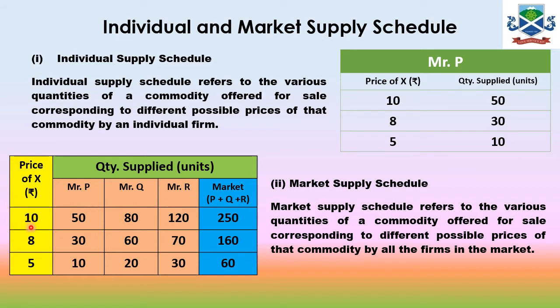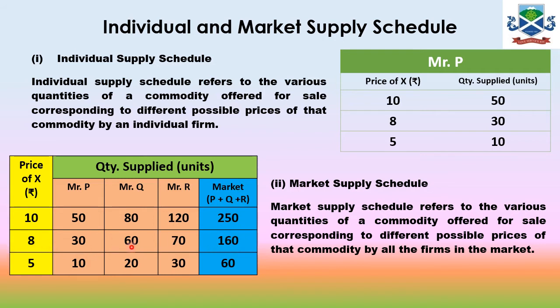So at a price of 10, if P is willing to sell 50 units, Q is willing to sell 80 units, and R is willing to sell 120 units, then market supply will be 120 plus 80 plus 50, that comes to 250. In the same way, when the price is reduced, all the sellers are willing to sell less commodity, and that is what the market is also selling, less commodity.